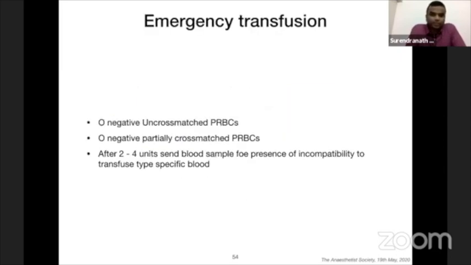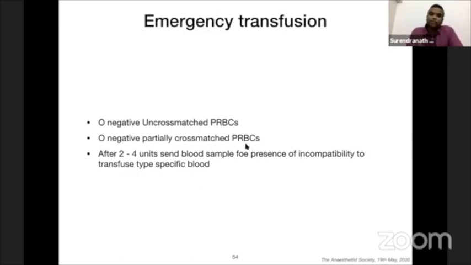Okay. So emergency transfusion, there are two approaches, that is O negative uncross-matched PRBCs alone should be used. Don't use whole blood in this scenario because antibodies will be there in the plasma. If you use only O negative PRBCs, then it doesn't cause any hemolysis. And if you have time, then at least do O negative partially cross-matched RBCs.